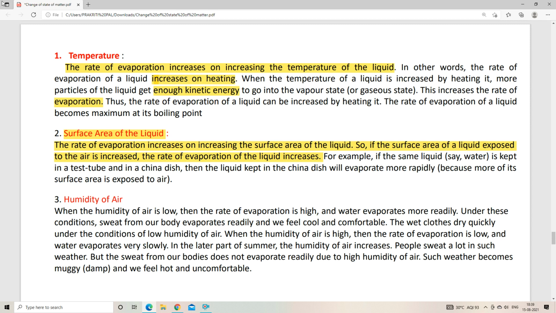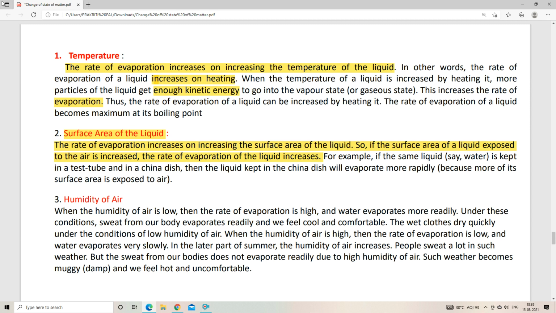And suppose you are doing the same thing, but now at this time you have taken a large bowl. So what will happen? In which case will the food become cooler faster? Obviously the second case, right? Whenever you have taken a larger bowl, what will happen? There is a large surface area, or the surface area will have increased.